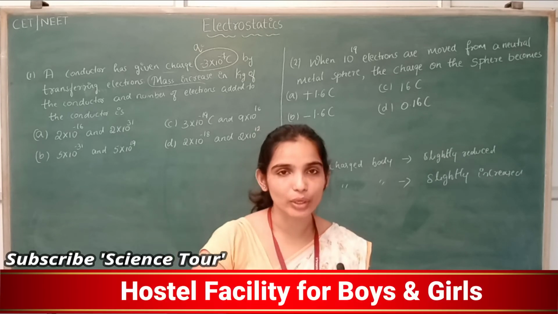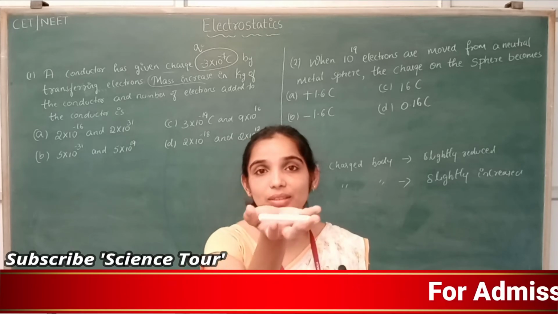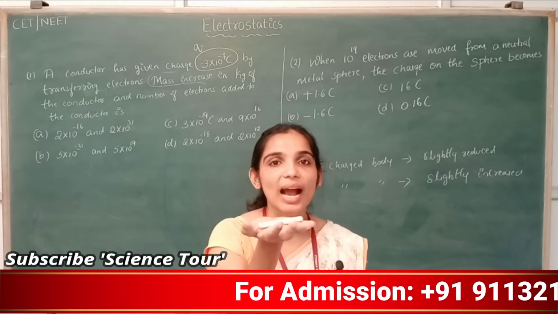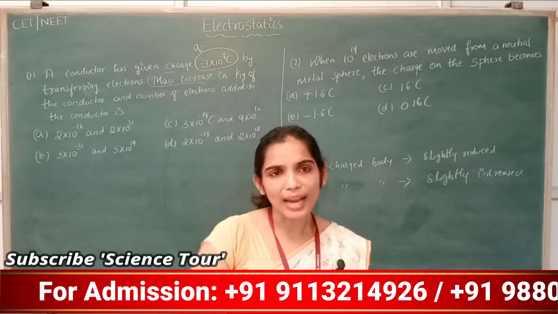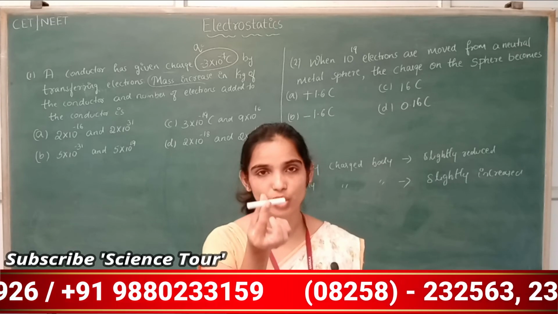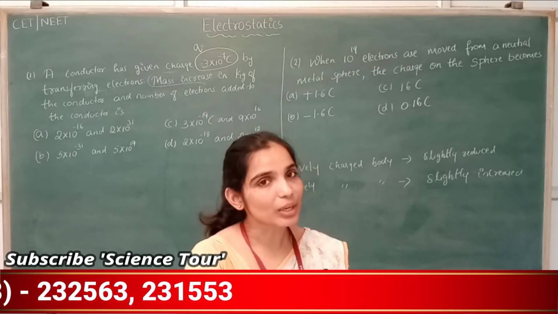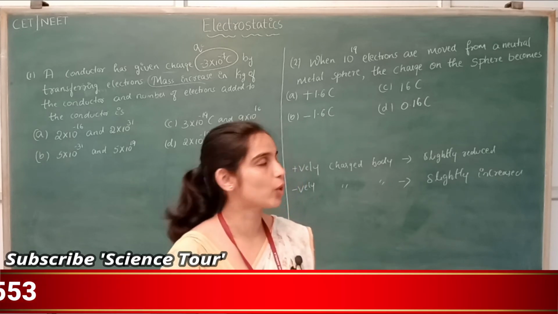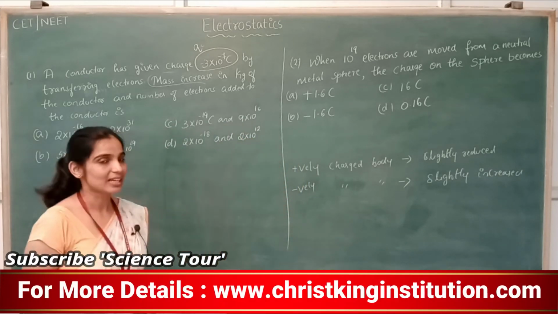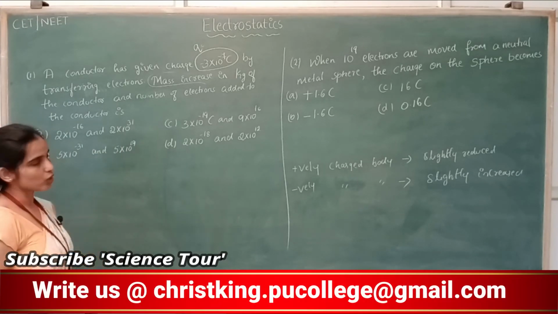I add more electrons. The mass will increase because this is a negatively charged body, as I added electrons to it. If I remove electrons from this chalk piece, its mass will be reduced, because I removed electrons, so it is a positively charged body and its mass will be slightly reduced. So, moving to the question, a conductor has been given a charge.